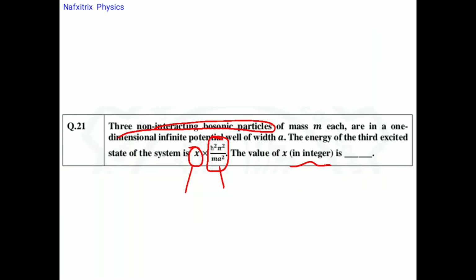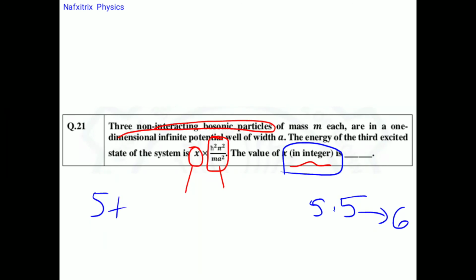But they have asked us to find it in terms of an integer. We need to write it in terms of an integer. So 5.5 can be rounded off to 6. This is one possible case, or else maybe we cannot take it as 5 or 6. If we take the average of 5 plus 6, 5 plus 6 by 2, that is 11 by 2, which is nothing but 5.5.